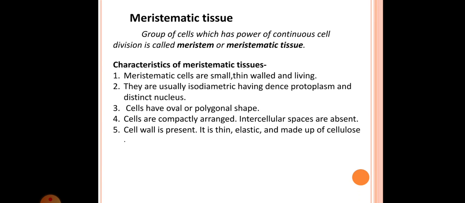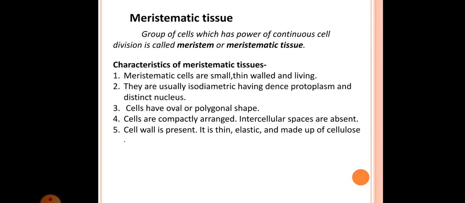The next, the cells are oval or polygonal in shape, meaning a round shape or a polygonal shape.